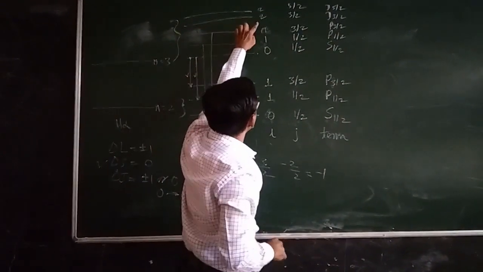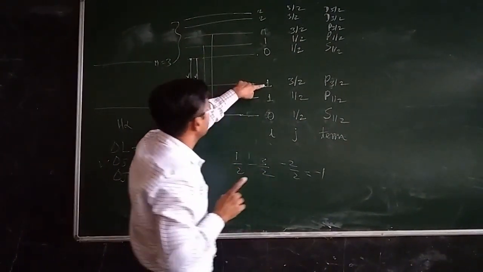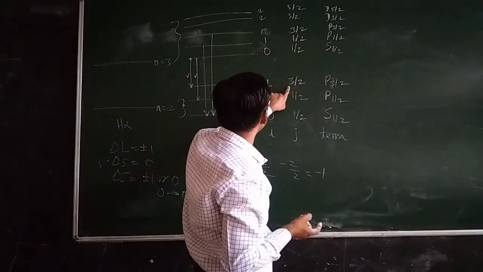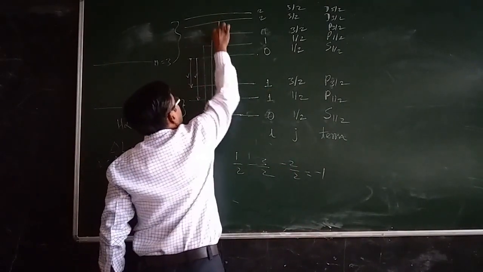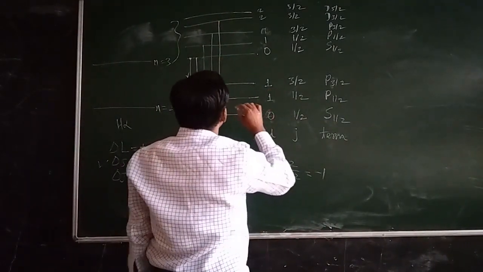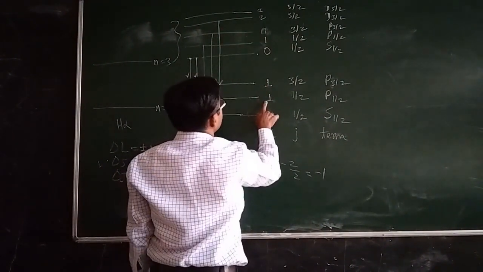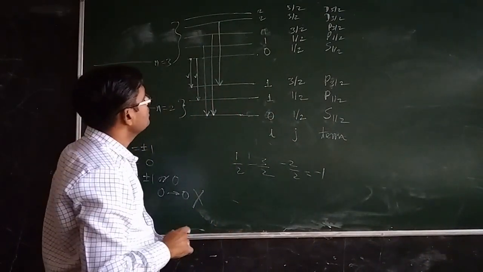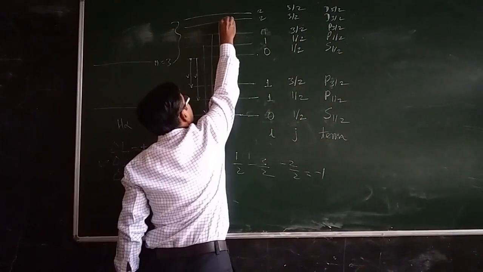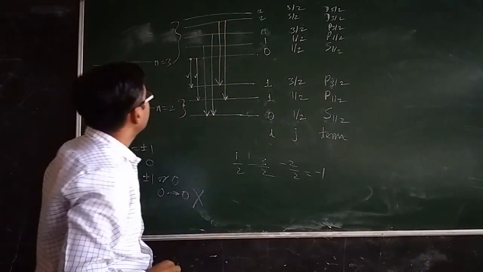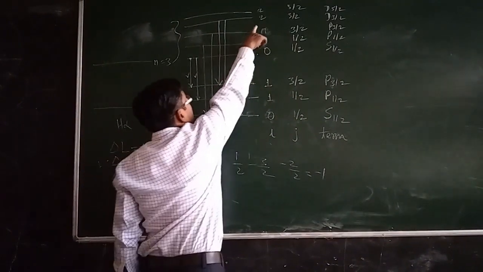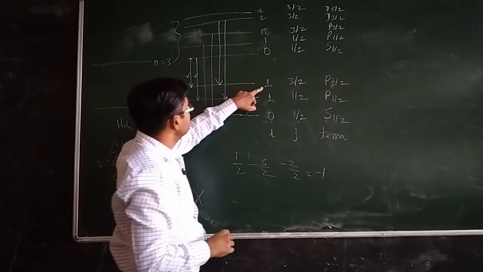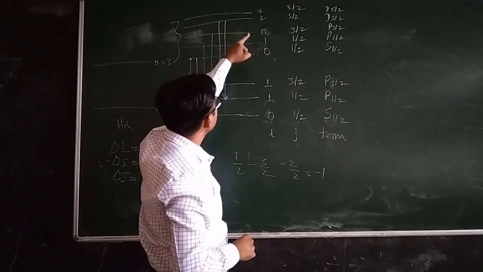What about this 2 minus 1? 2 minus 1 is 1. So it seems to be allowed, and its total quantum number is 3 by 2 minus 3 by 2. Okay, so this is allowed. Now same 2 minus 1, so it is equal to 1. 3 by 2 minus 1 by 2 is again equal to 2 by 2, that is 1. So this transition is also allowed. Again 2 minus 0 is not allowed. Now the last level 2 minus 1, that is 1. So this is allowed.